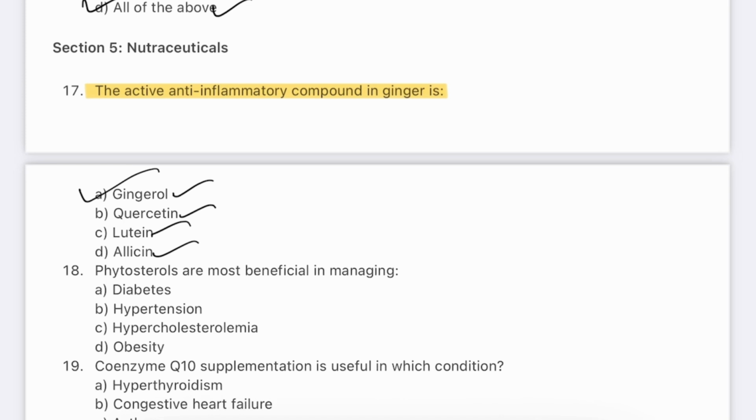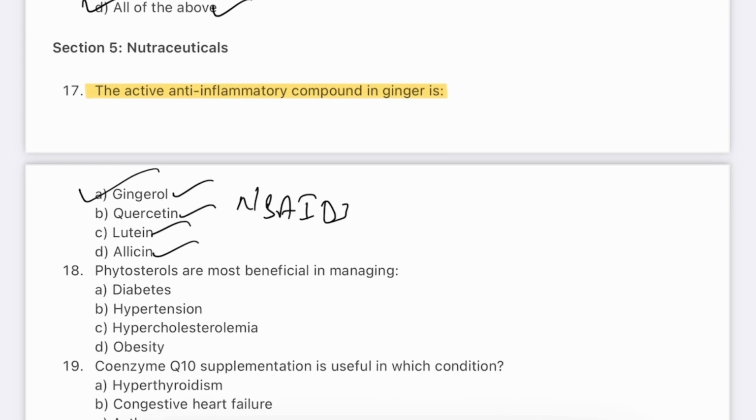It helps reduce nausea, muscle pain, and inflammation in arthritis. It is often used in functional foods and nutraceutical formulas. Its action is similar to NSAIDs, non-steroidal anti-inflammatory drugs, in reducing prostaglandin synthesis.